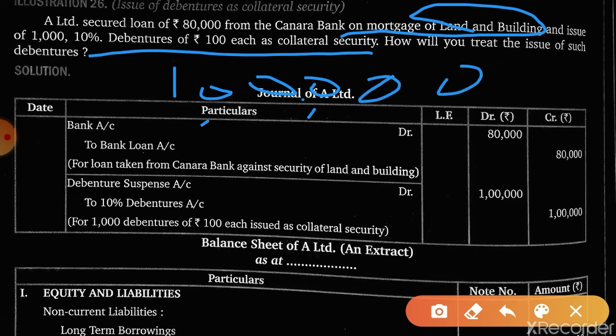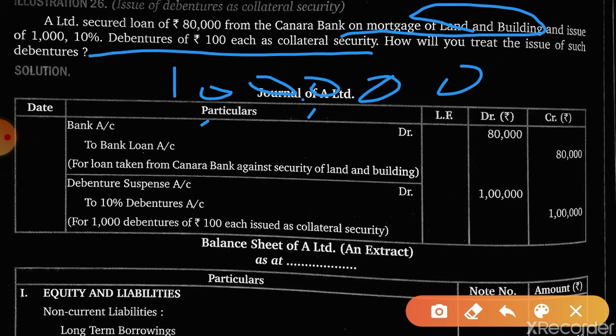These are additional security only. Okay, the company is not pledging it. Just the additional security, so that in case the company is unable to pay the amount, then at the winding up of the company these debentures get activated. The reason being, with the help of these debentures the bank will be able to take the repayment of loan earlier.